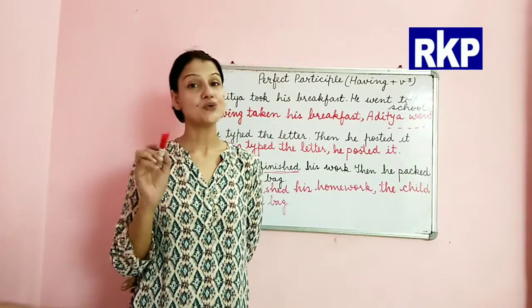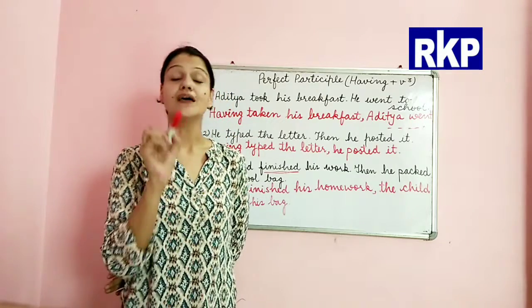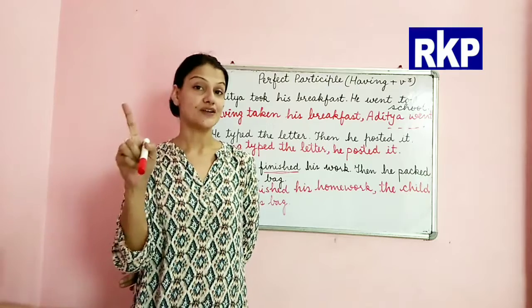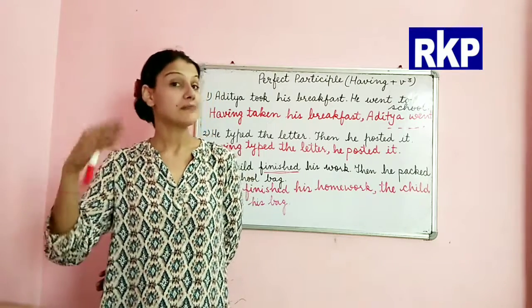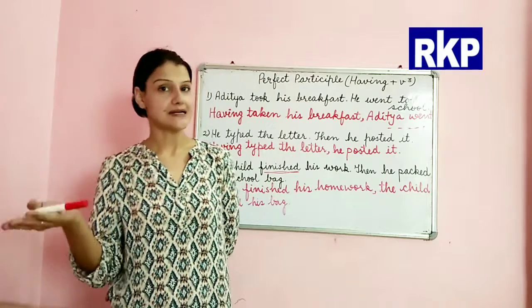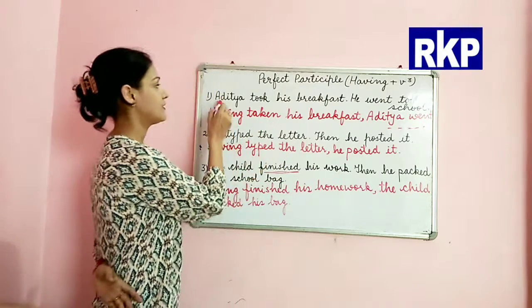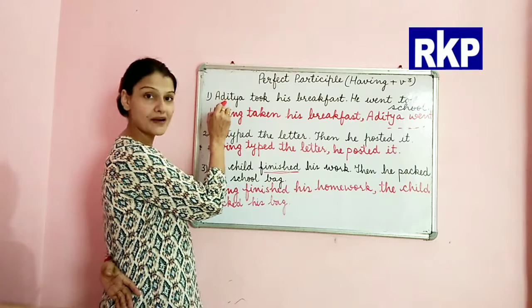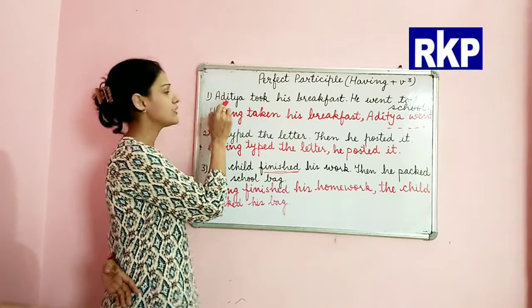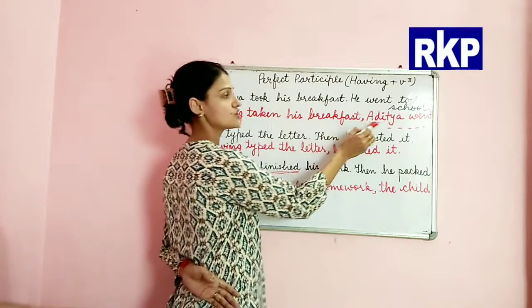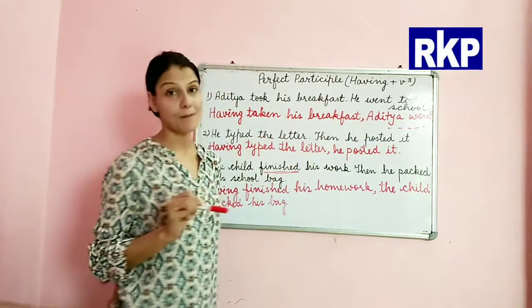We use perfect participle with the first action, which occurred before the second started. And if there is a proper noun or pronoun, the same thing will be used after the comma.